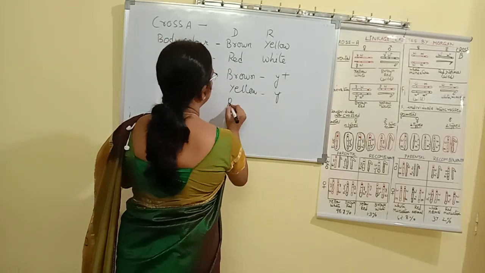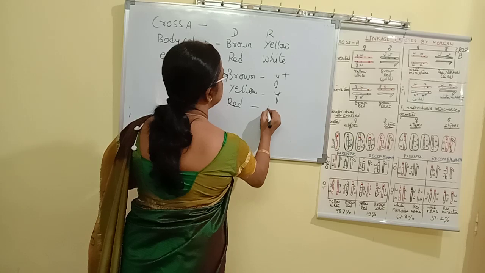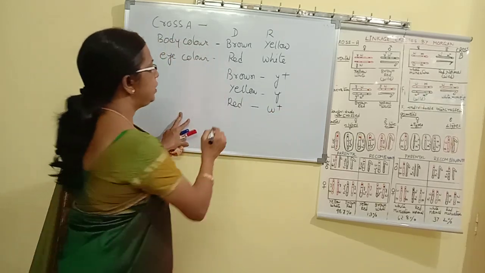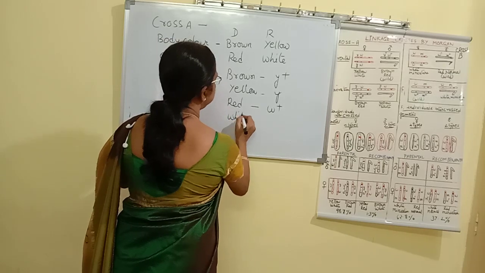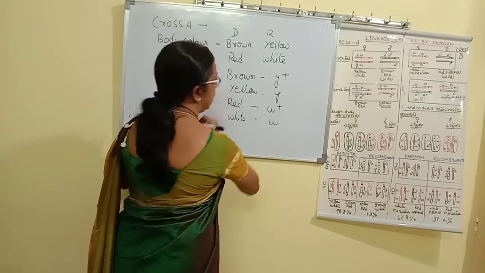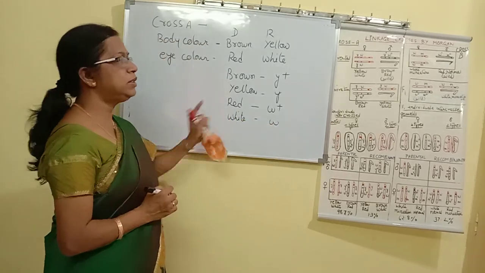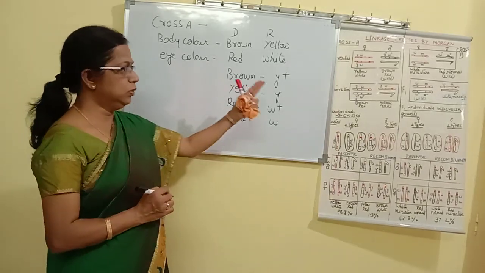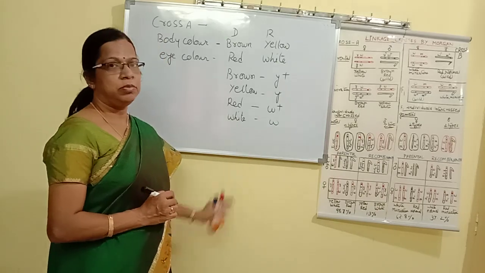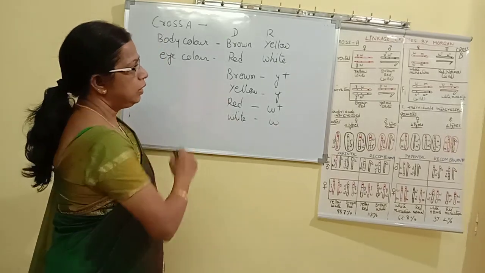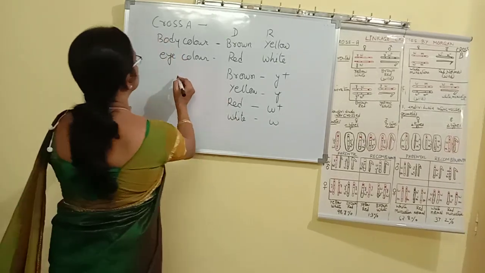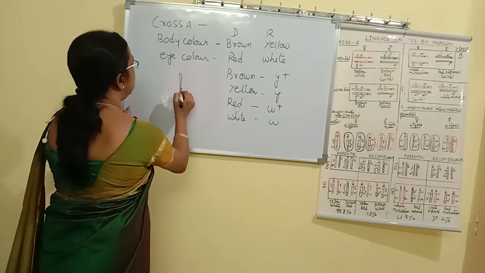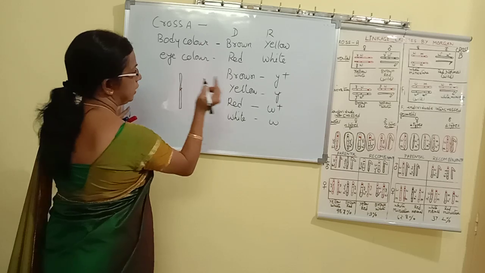Similarly, eye color: red eye color is represented as W plus, and white eye color is represented as W. So first you have to understand these symbols. If you understand and remember the symbols, you can easily follow the cross. And here you should also know the X and Y chromosomes, and how the normal chromosome symbol is represented here.